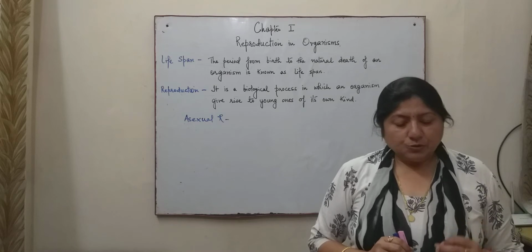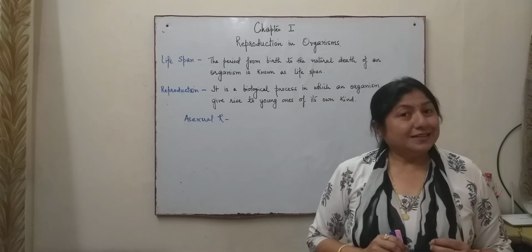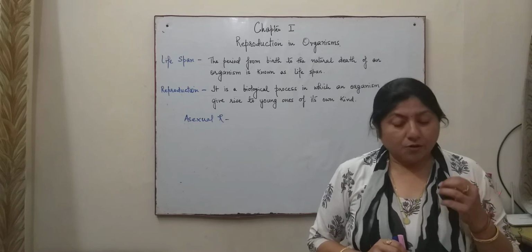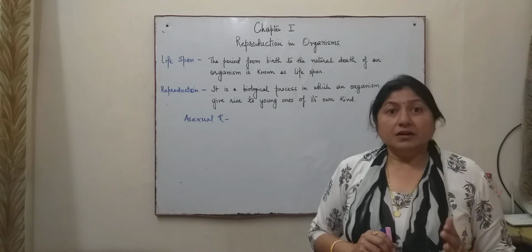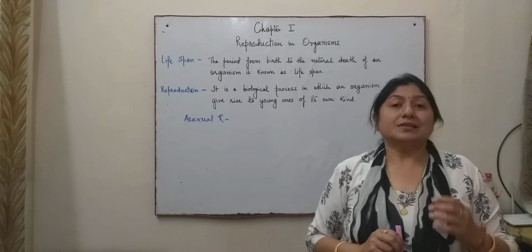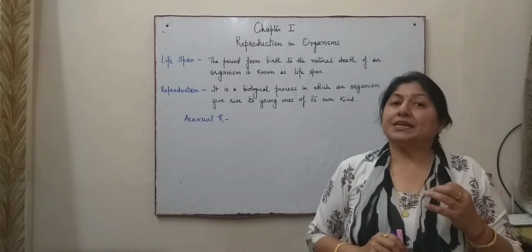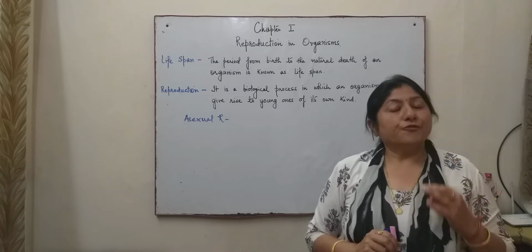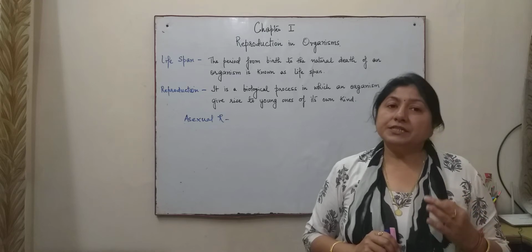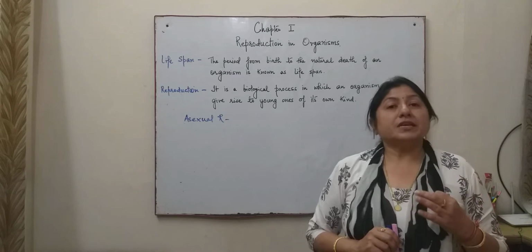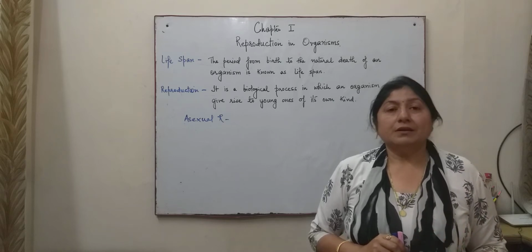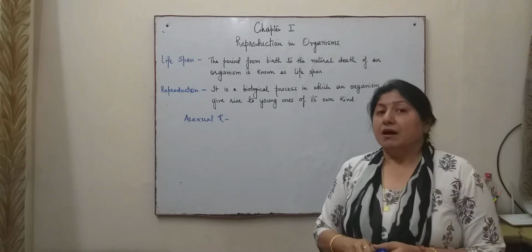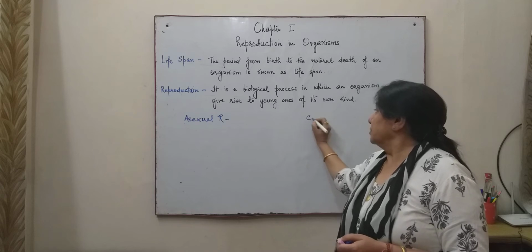So the individuals formed are identical to one another and also to the parent. Asexual reproduction results in only genetically similar, morphologically similar individuals, and those individuals are known as clones.